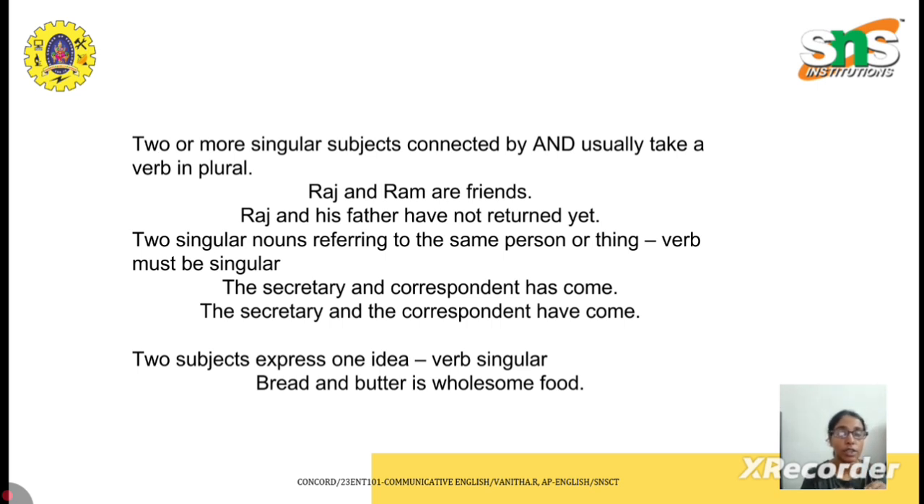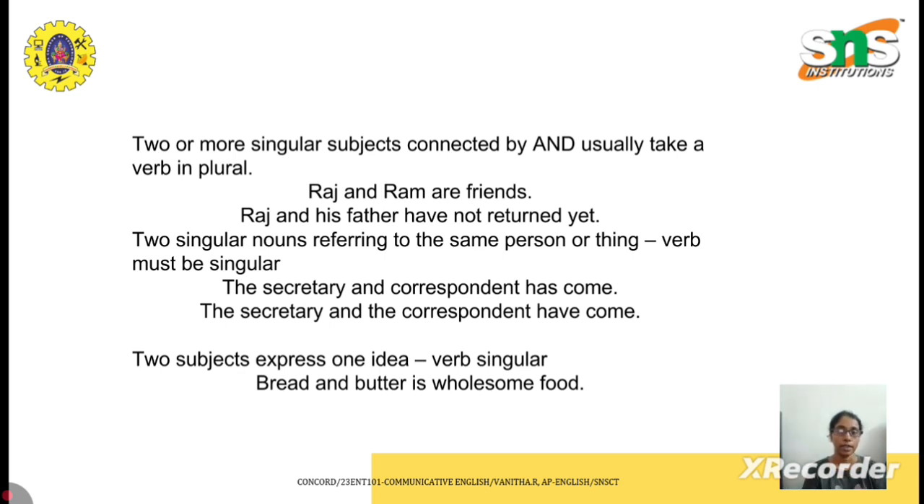Okay, Raj and Ram are friends. So here Raj is a subject, an individual subject. Ram is another subject here. Okay, you have two subjects here. We use the conjunction and to combine both the subjects. So here you have two subjects, so we take it as plural. So Raj and Ram are friends. You cannot say that Raj and Ram is friends. Okay? Because you have two singular subjects, that becomes a plural subject. So Raj and Ram are friends.